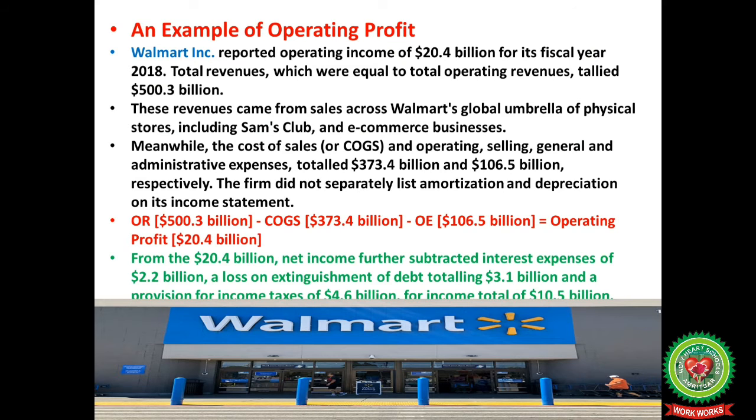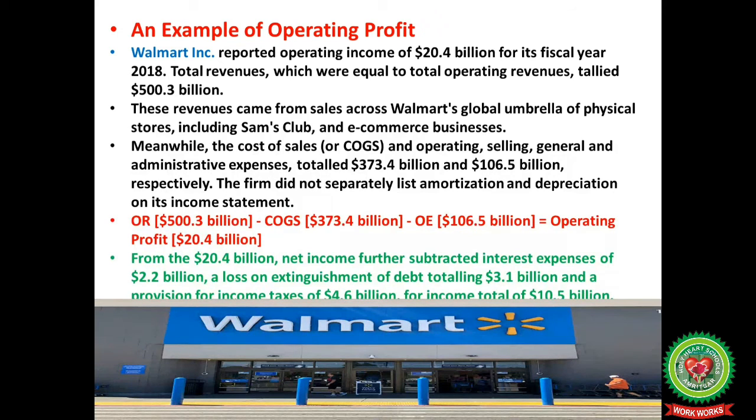An example of operating profit: Walmart Incorporation reported operating income of $20.4 billion for its fiscal year 2018. Total revenues, which were equal to total operating revenues, tallied $500.3 billion. These revenues came from sales across Walmart's global umbrella of physical stores, including Sam's Club and e-commerce businesses. Meanwhile, the cost of sales, or COGS, and operating, selling, general, and administrative expenses totaled $373.4 billion and $106.5 billion, respectively.